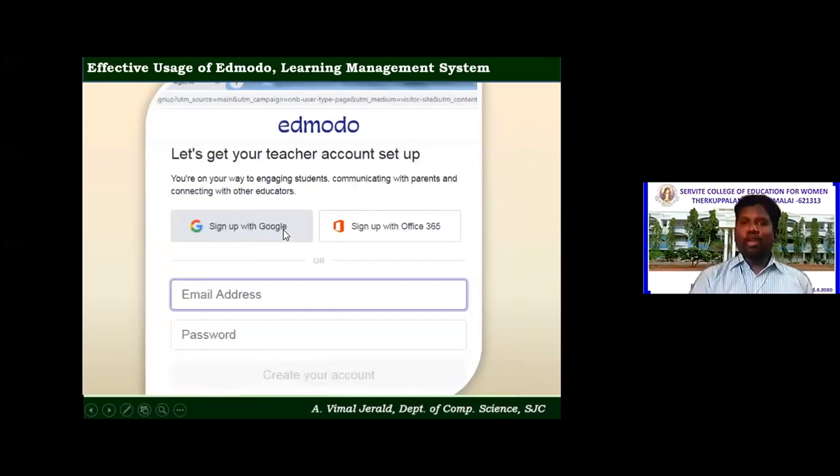Now, what do you need to create? It is enough to have any one mail ID, that's all. It does not necessarily have to be Google. Am I clear to you? Any email ID will do for creating Edmodo classes. I am just going to give you the URL for Edmodo.